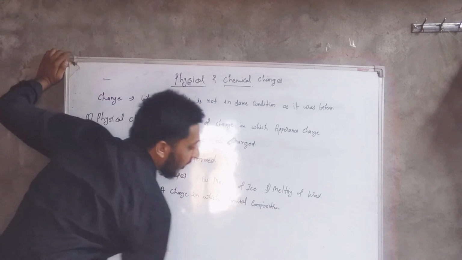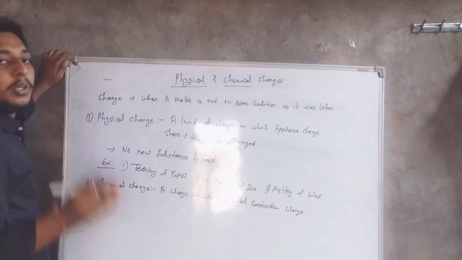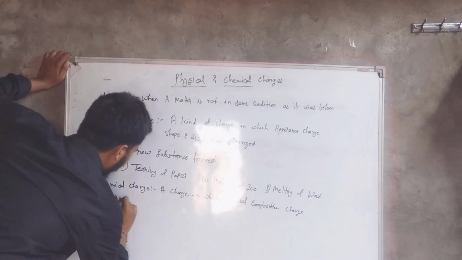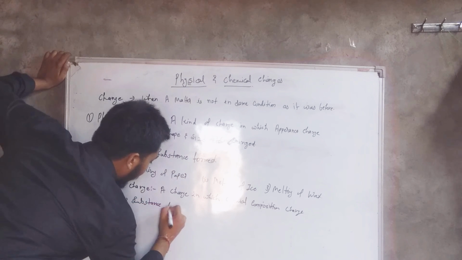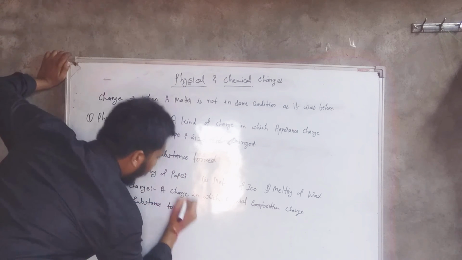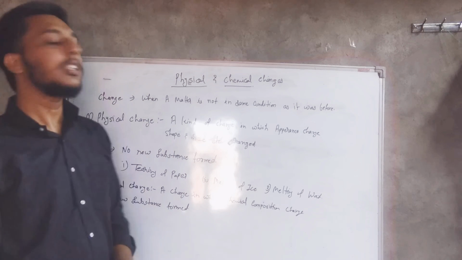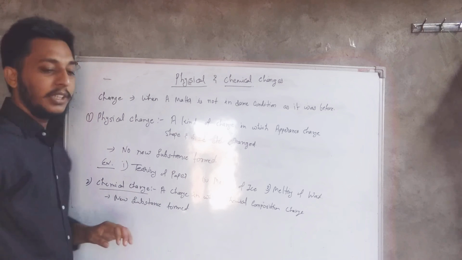Mark my word here, chemical composition change. And we know if chemical composition is getting changed, means new substance will be formed. Chemical composition change and a new substance getting formed. Those kind of changes are called chemical change.